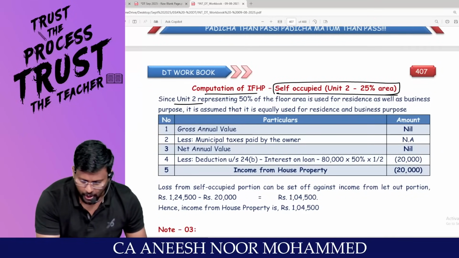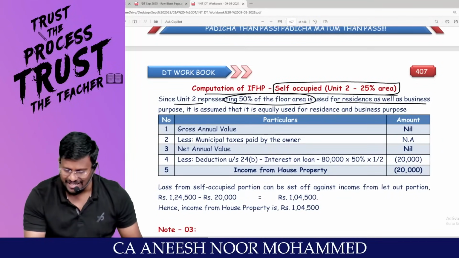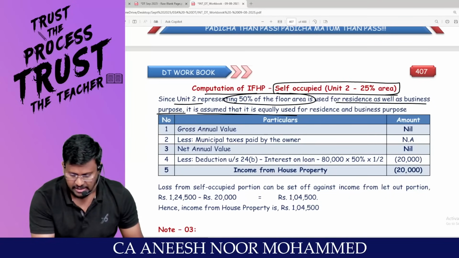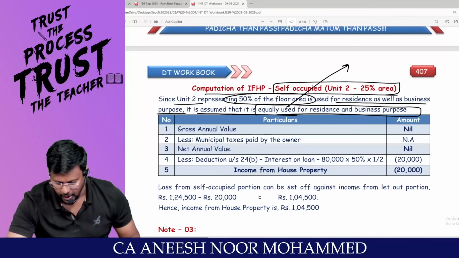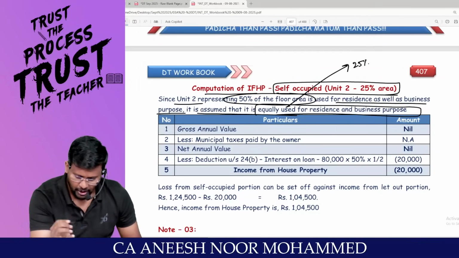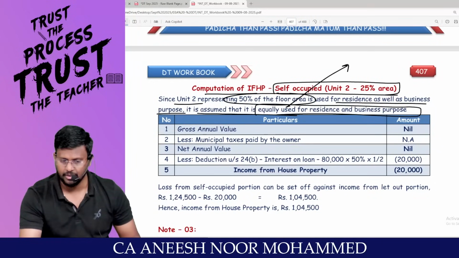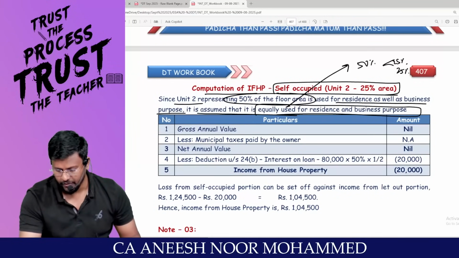Since unit 2 represents 50% of the floor area, it is used for residence as well as business purpose. It is assumed that it is equally used for both. So out of 50%, 25% is residence. That is 50% of the 50%, I am saying. Out of the total, 50%, 25% is residence and 25% is business.